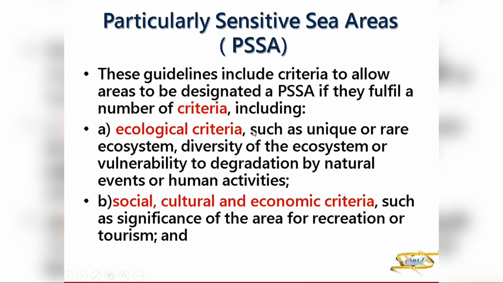Now these guidelines can be for ecological criteria. That is when the ecosystem there is very unique or very diverse. So natural events or human activities can degrade those areas. So there they have to be protected. Second is social, cultural and economic criteria.